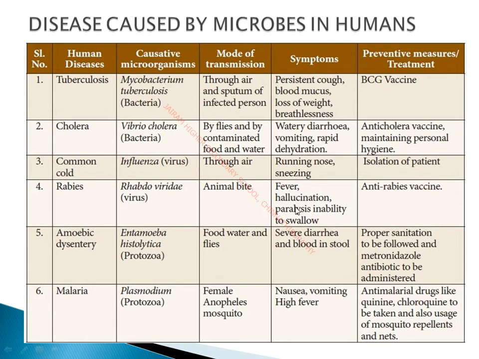But here, fever, hallucination, paralysis, and inability to swallow are the symptoms of rabies disease. So fever, it's a common fever. Hallucination, நடக்காத ஒரு விஷயத்தை வந்து நினச்சிட்டு இது நடக்கும் அப்படின்றத hallucination. And paralysis, very well, inability to move our hands and legs, that is called paralysis. கை கால் இழுத்துக்கிறது, that is called paralysis. And inability to swallow, so if you are unable to swallow, we cannot eat any kind of food, so automatically our body will lose all kinds of nutrients, so we will be very weak also. Okay, so these are the symptoms of rabies disease.